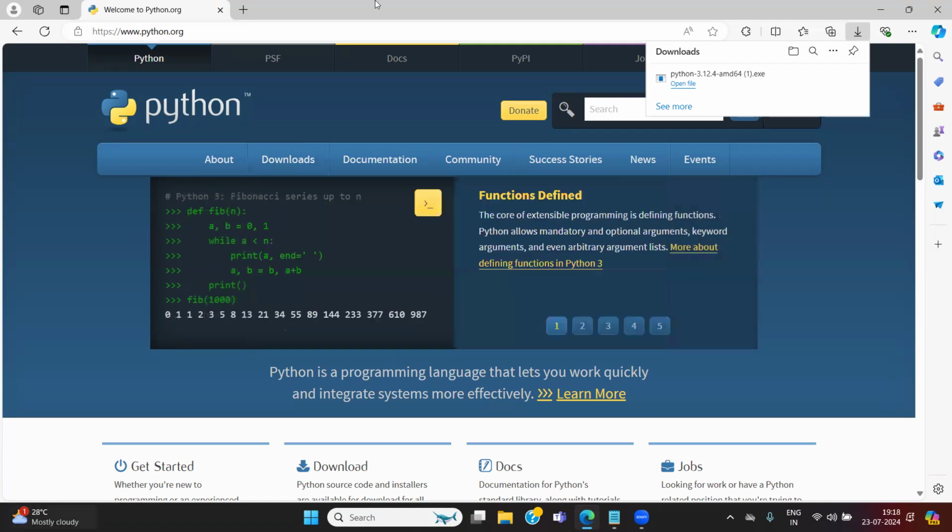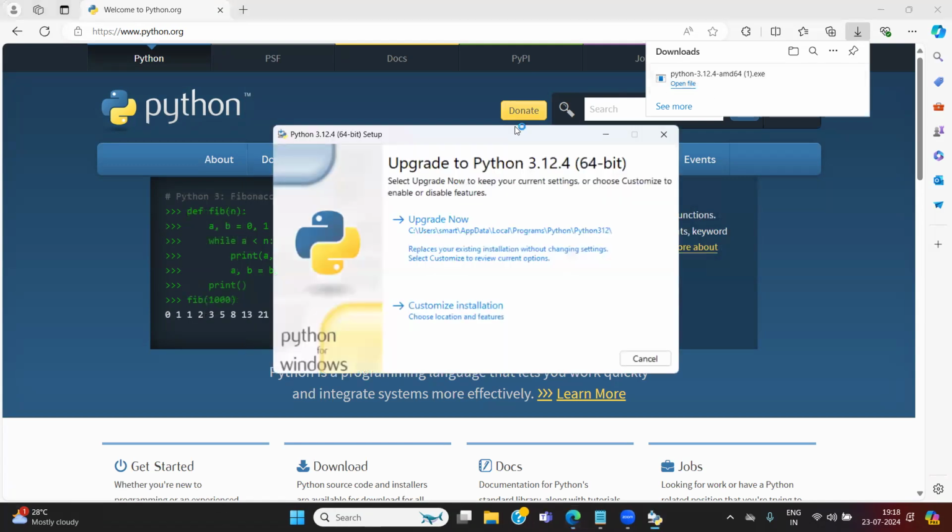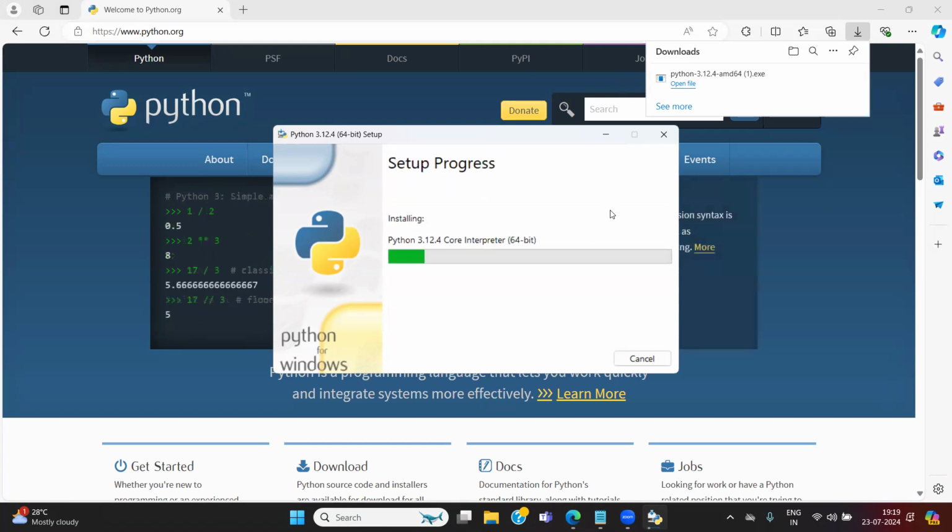Okay, my Python was already downloaded, so just open the file. I already installed it, and it is asking me to upgrade now. If it is not installed already, it will ask to install. Upgrade means if some new libraries are added, maybe a new version got added. It will take 1 or 2 minutes to install Python in your system. You have to wait a few minutes.